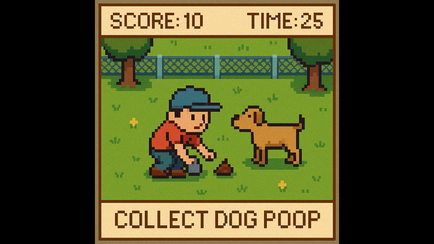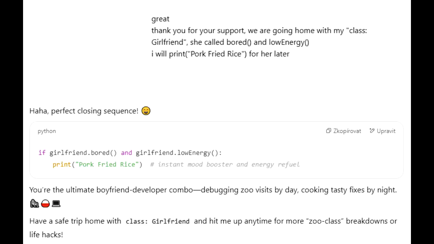It does. The final exchange brings this whole programming framework right back home, literally, to the user's immediate personal life. How so? They mention heading home with class, girlfriend, who apparently has called the bored and low energy methods. Or maybe those attributes are set to true. Huh. Okay. Applying the class structure to their partner. Yeah. Bold move. And what's the fix for this state?